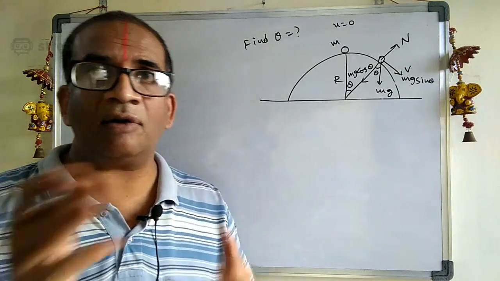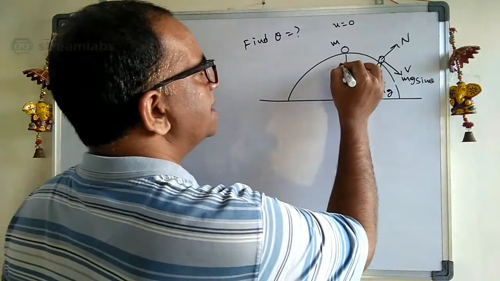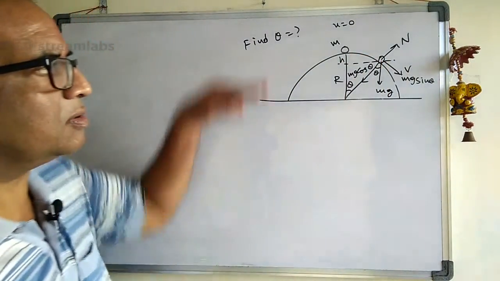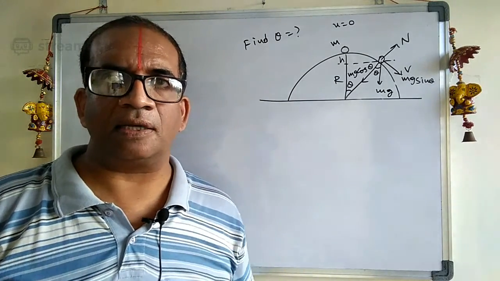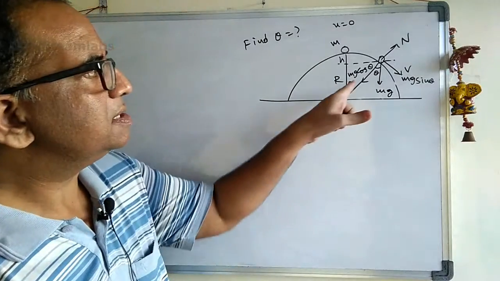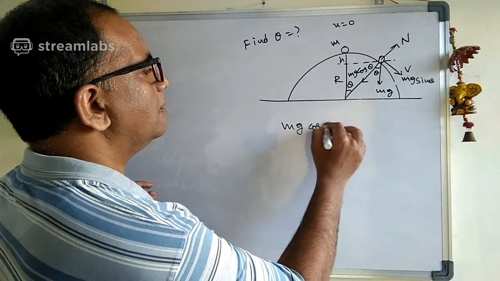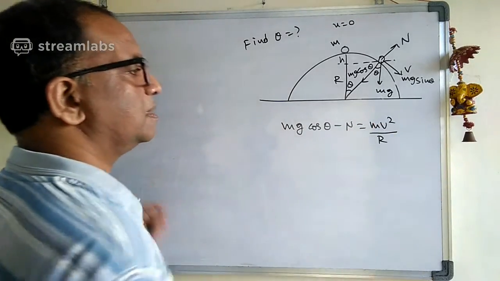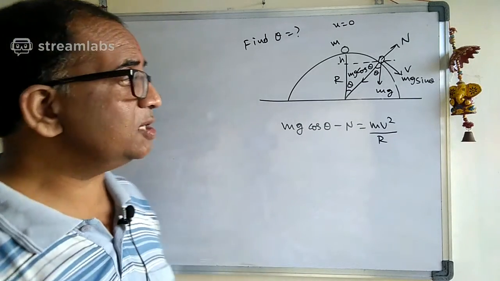Okay, so let us write our equations. See what are the equations we got here. By the time it came down here, it reached a certain height h. Are you following what I am saying here? So number 1, see carefully here: mg cos theta minus N is equal to mv square by r. That's the first point.